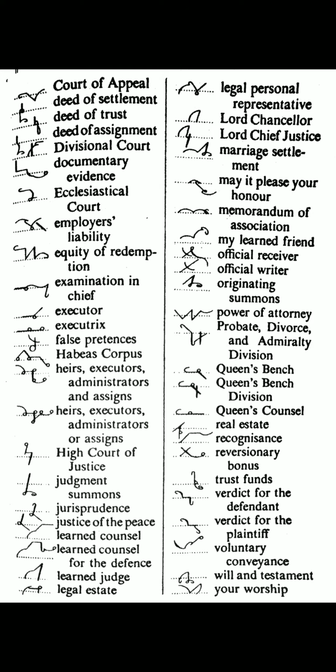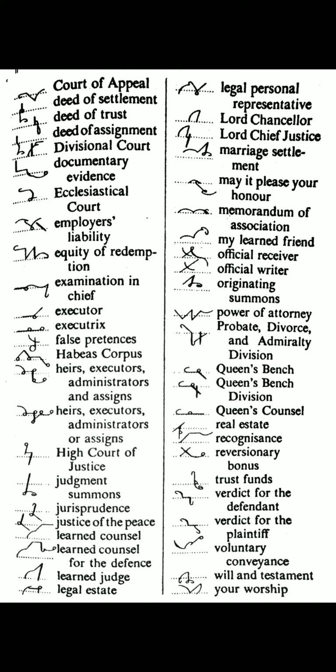Ecclesiastical court. Cull S stroke S circle is used here for ecclesiastical. Cur half is used here for court. Employer's liability. M with pull with S circle is used here for employers, on the line. Upward L disjoint B is used here for liability. Equity of redemption. Qua with the T is used here for equity. Of is omitted here. Upward R D, M with shan hook is used here for redemption.